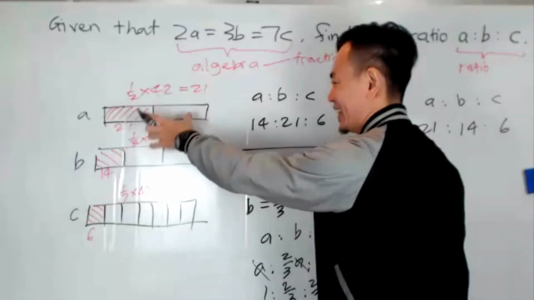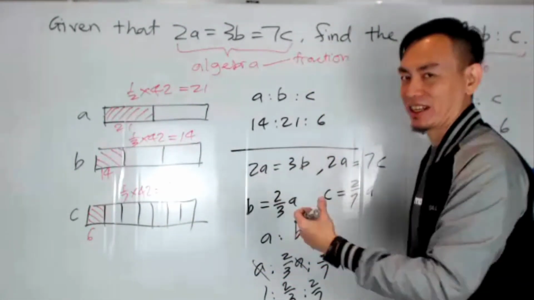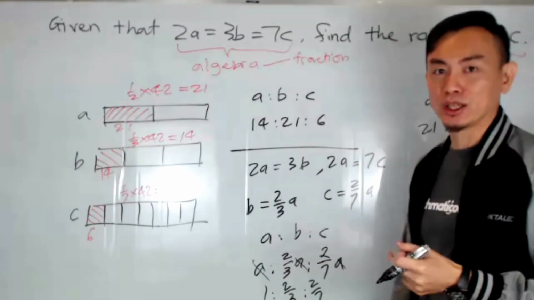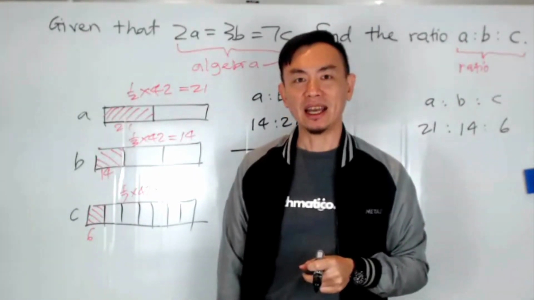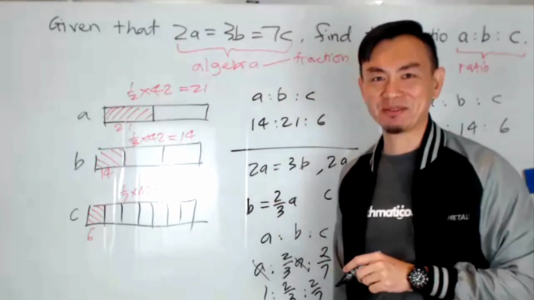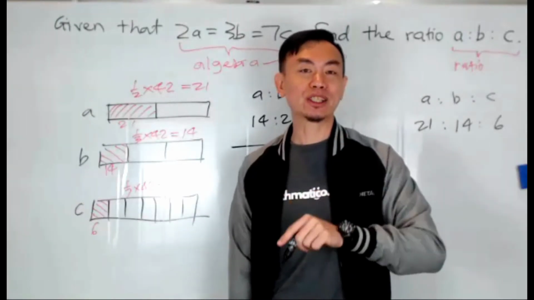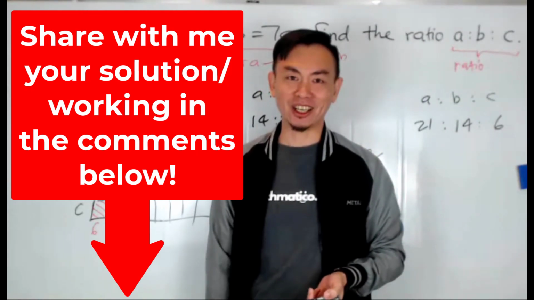Personally, I find the model way much easier to understand. It took me a while to figure out how to express this in front of a video. But either way is fine. Let me know what you think is a better way for you. Which one makes more sense to you? And I'm going to give you another question to try so that you can figure out how this thing works, okay? Give the question a try and let me know how you find it. Let me know your answers and I can give you feedback on whether it's correct or not.